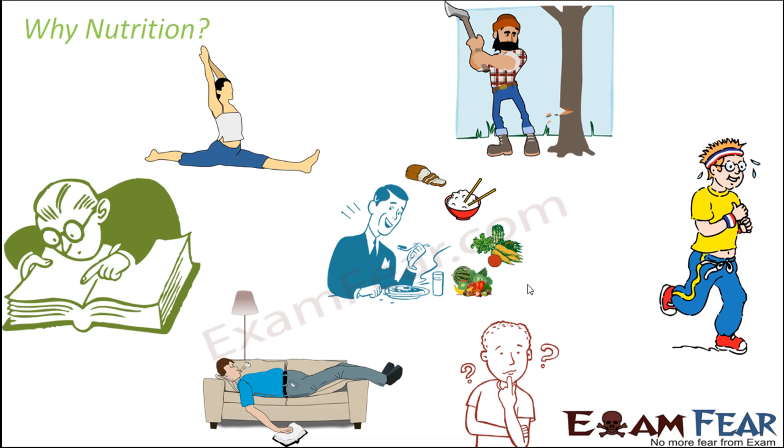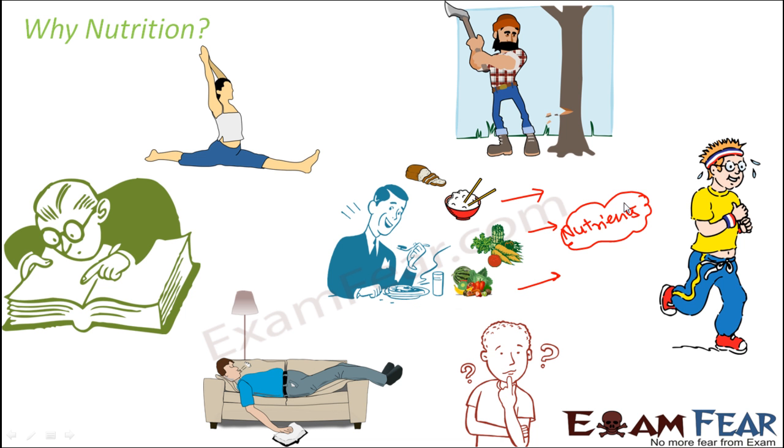Different human beings have different food habits. Some of them eat fruits, vegetables, some of them eat cereals like rice, pulses, etc. Some of them even eat other animals like fishes or meat or egg. So everybody has different food habits, but each of these foods provides nutrients to our body. And what are nutrients? These are the substances which are needed for providing us energy, which are needed for our growth, development and sustenance.